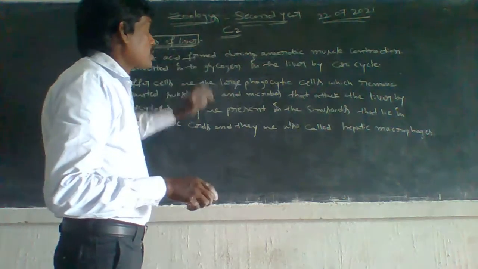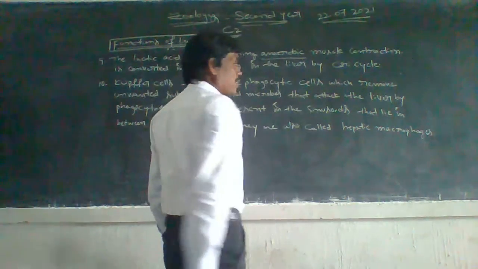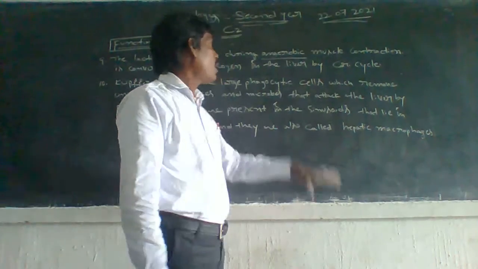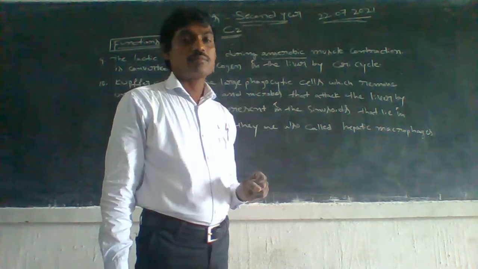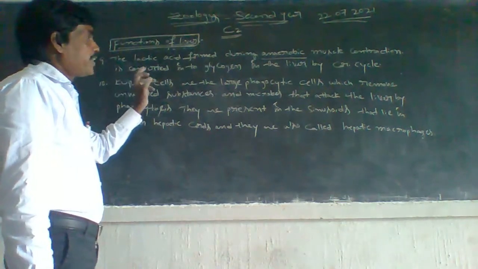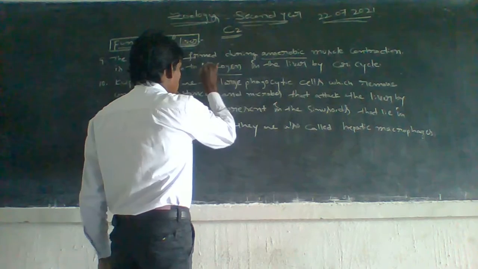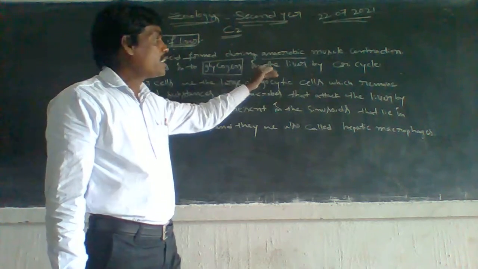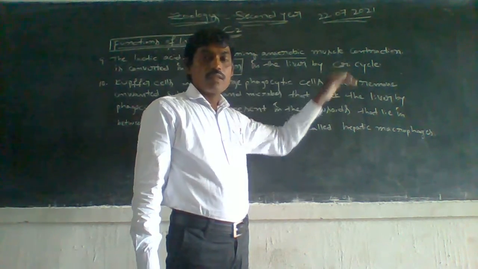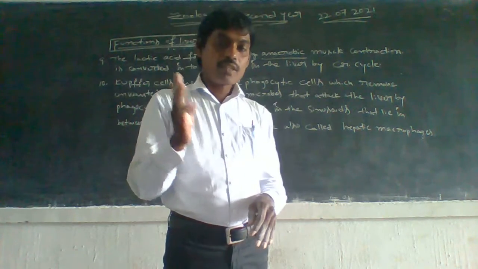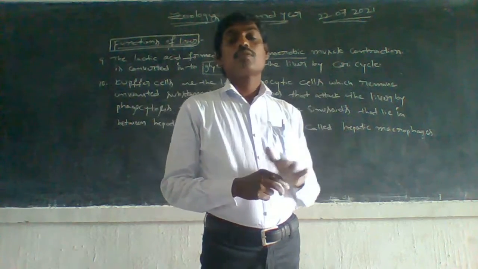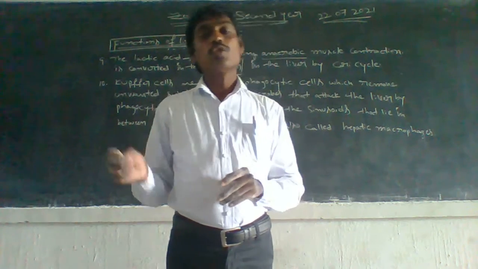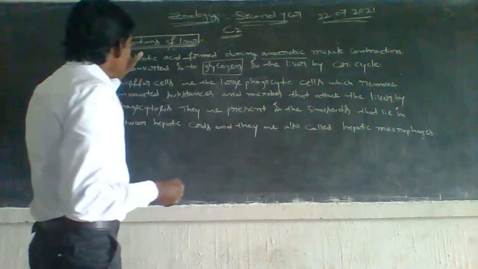The lactic acid formed during anaerobic muscle contraction is converted into glycogen in the liver by the Cori cycle. Glucose and glycogen are interconverted, and this process is maintained by the liver.